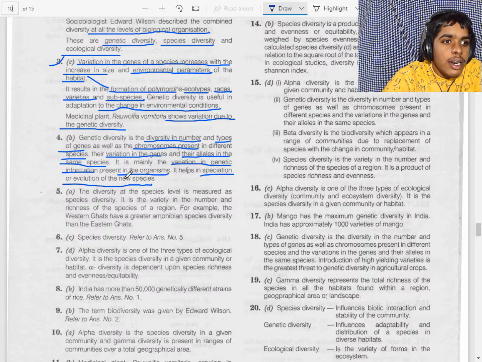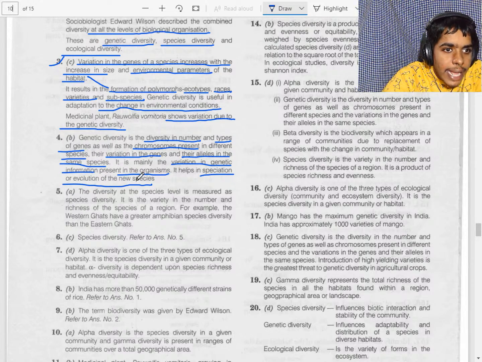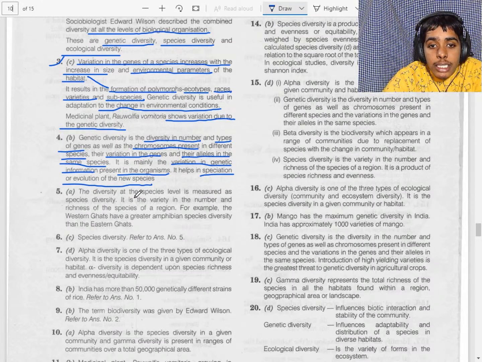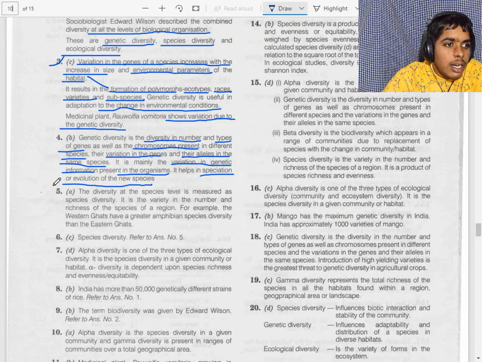Now we will refer. So the diversity of rice in India is the highest in the world, and more than 50,000 genetically different strains of rice have been estimated in India. But Basmati has 27 documented varieties. Yes, our answer is correct. So it is the same as the first question.